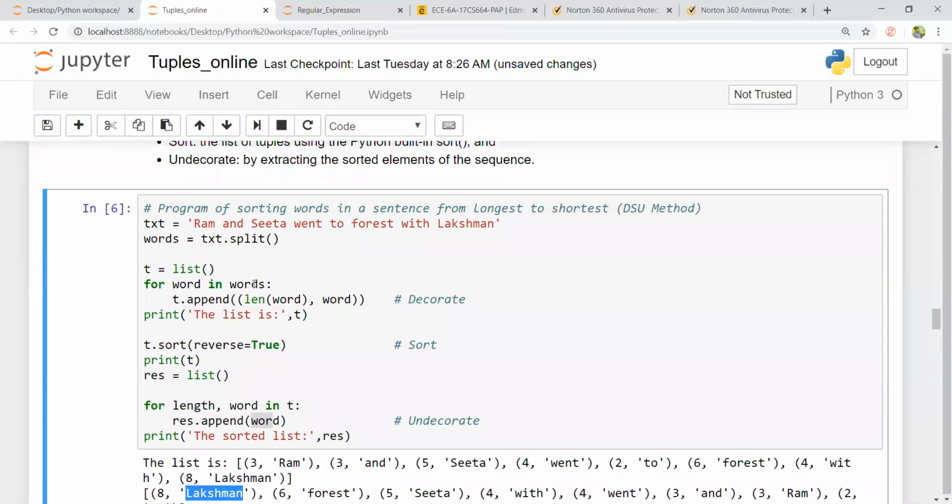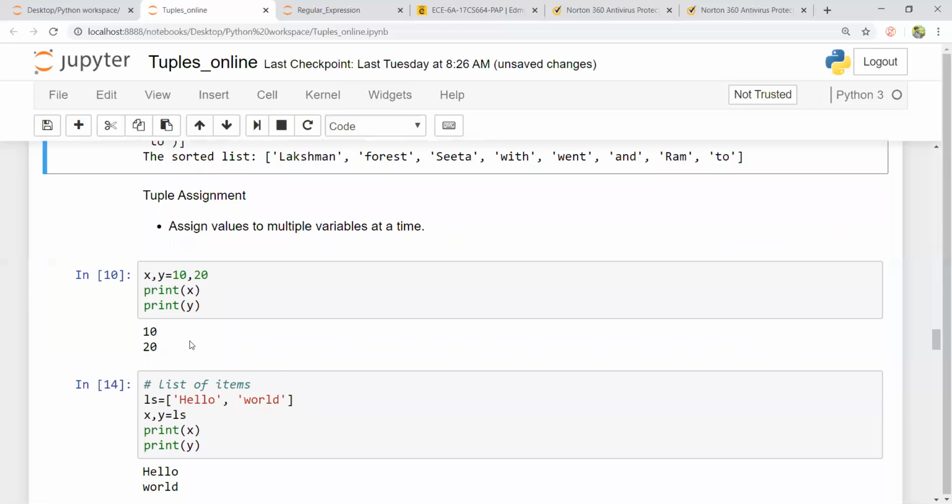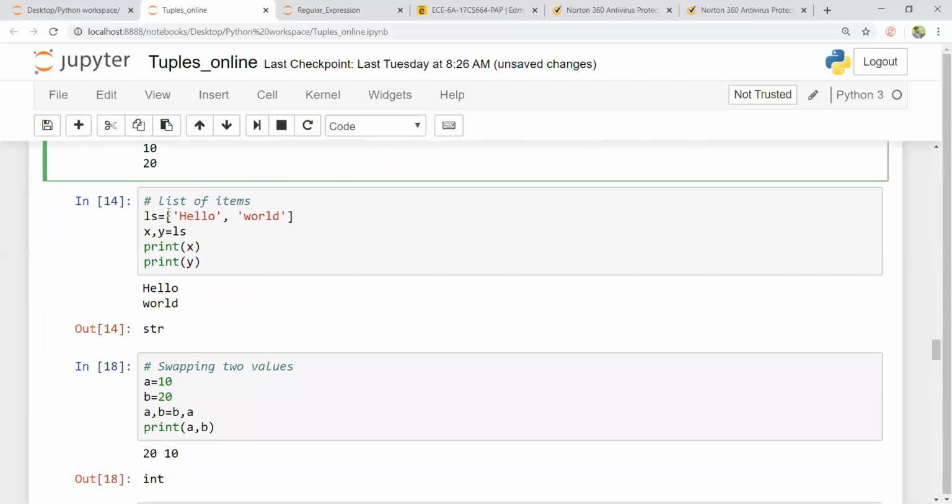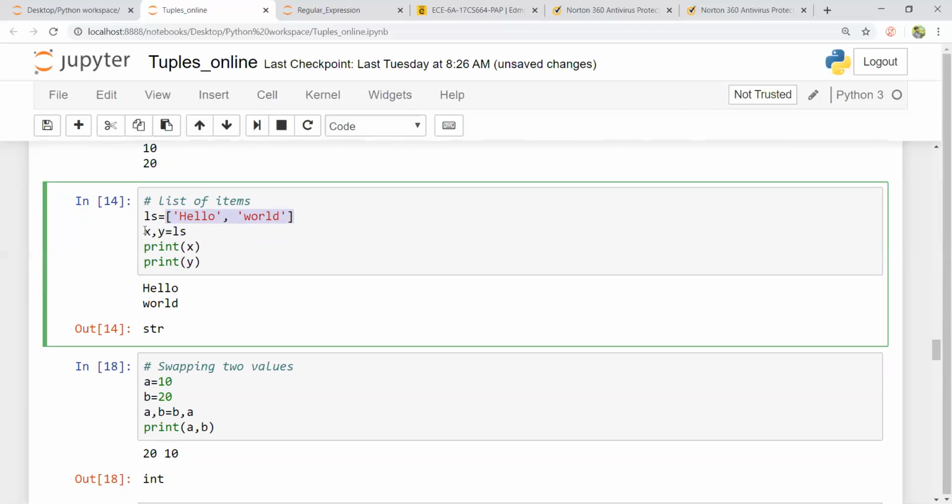Kindly type this program in your Python IDE or environment and try to verify and analyze the program. Let us take another example. I can declare two variables and assign two values, just like x comma y is equal to 10 comma 20. I can create a list of items and assign it to two variables. Suppose I have 3 elements inside the list.